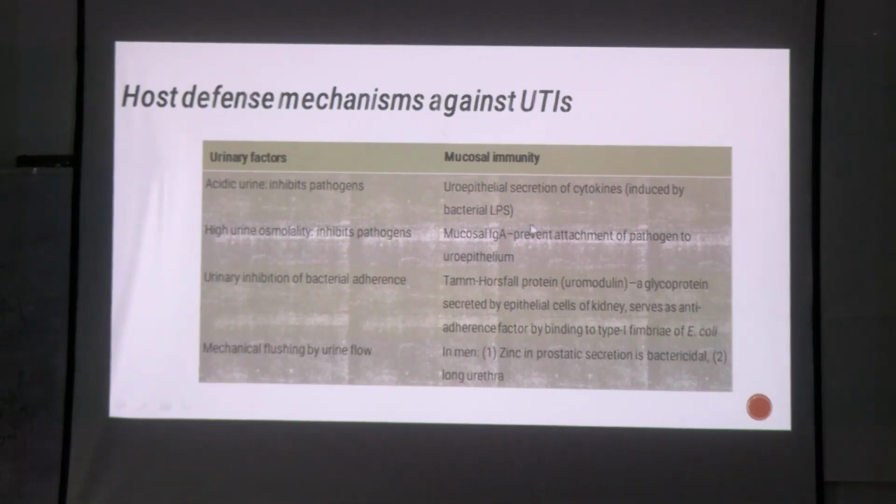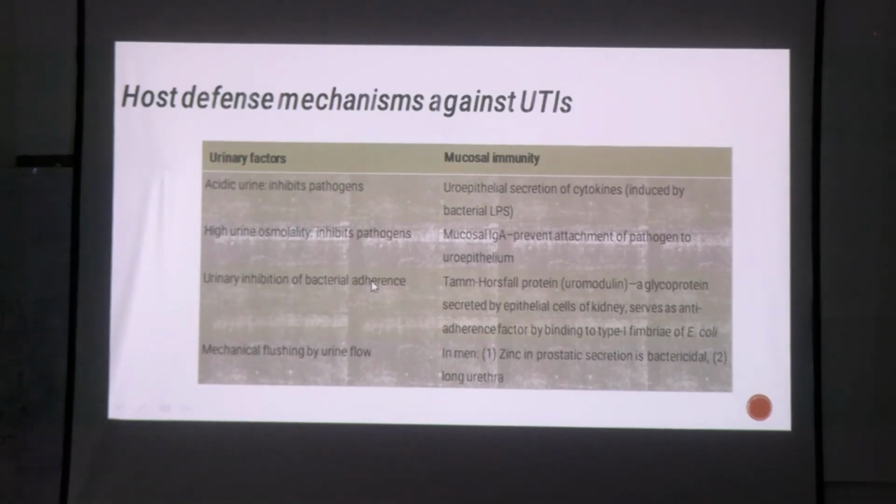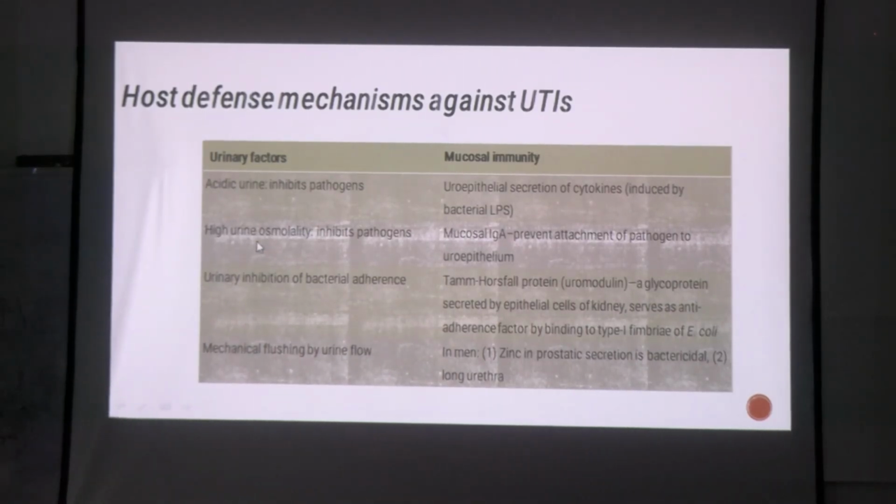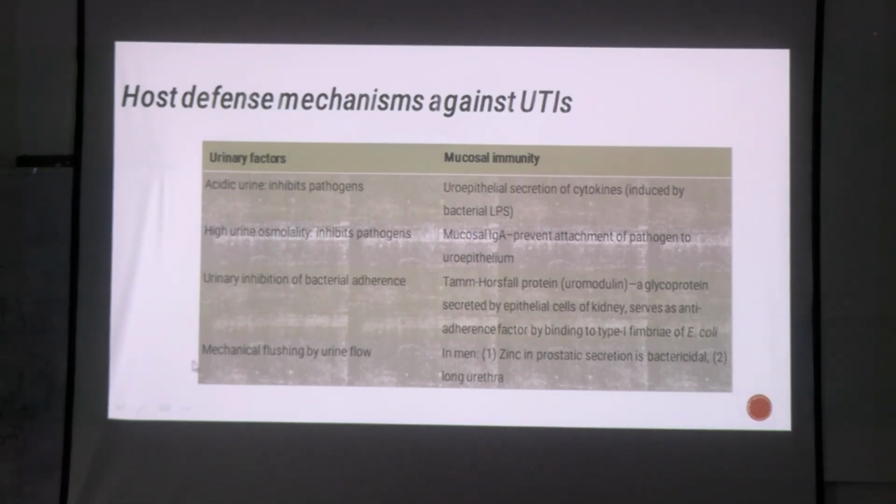You know about mucosal immunity, which antibody is secreted here? IgA, okay. So, in urinary factor, what do we discuss? Urine is acidic, so it inhibits the growth of pathogens, okay. It has high urine osmolality and it does not let bacterial adherence happen. So, these factors will help with bacterial inhibition, but also as urine is flushed through the urethra, this mechanism is also not letting the bacteria accumulate, okay.